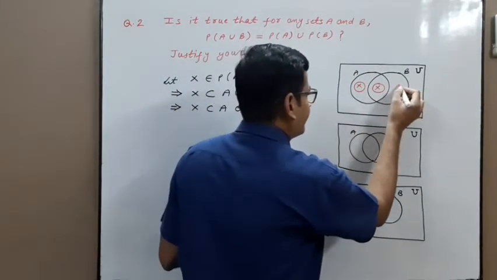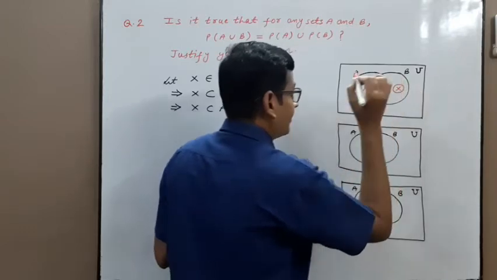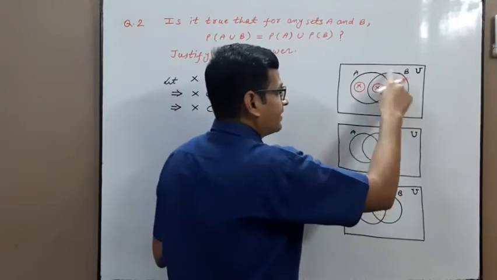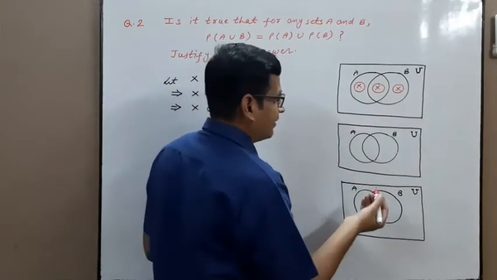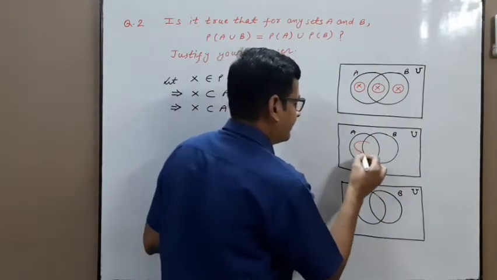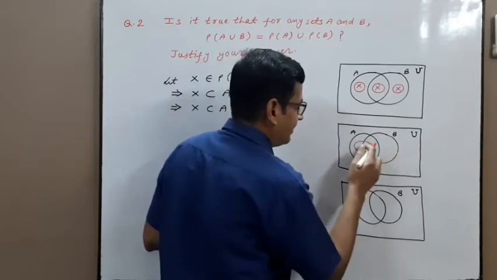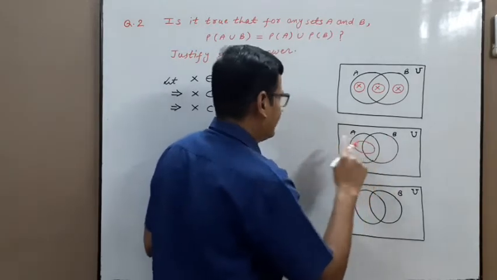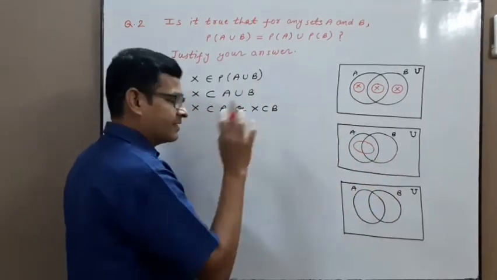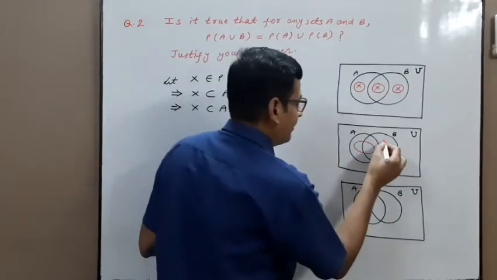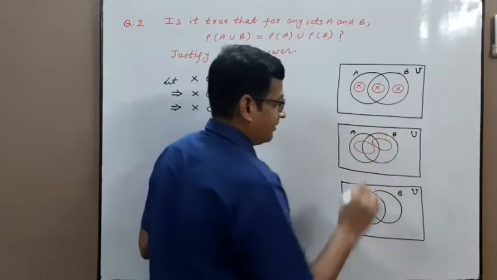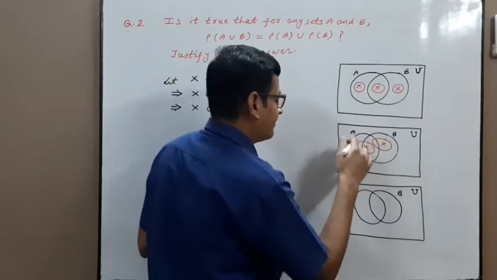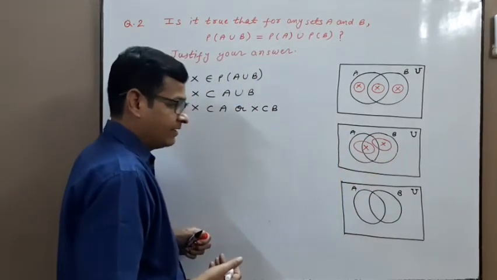If I take X here, then X is a subset of A union B, then X is a subset of B. Now take different positions. Take X here, a little portion in A and some portion in B also. Still X is a subset of A union B and X is a subset of A or X is a subset of B, correct? If I draw here, then still X is a subset of A union B and X is a subset of A or X is a subset of B.